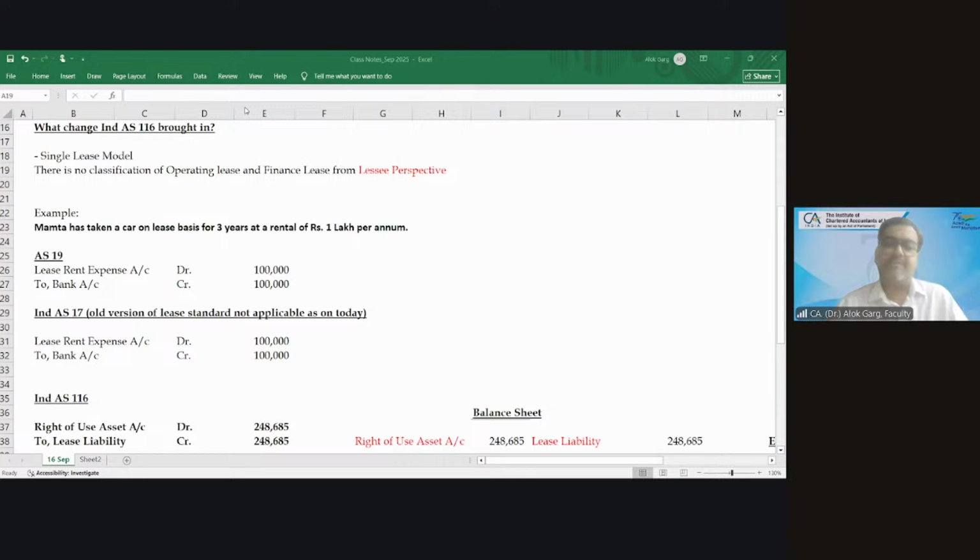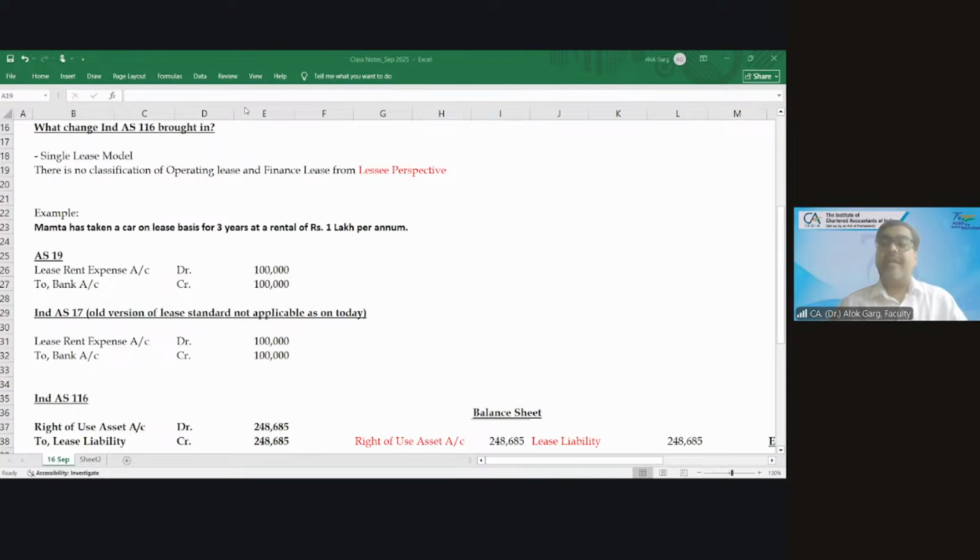I'll keep on depreciating. Now, Sanjay came to Delhi for pursuing his CA. He wanted that house on a lease basis. So I have given him the house on a lease basis for a period of 5 years. Okay, because Sanjay also, after becoming a chartered accountant, wants to start his employment in Delhi. So he took the house from me for a period of 5 years on a lease basis. Every year he will pay a lease rental of 1 lakh rupee. This is as per the contract.